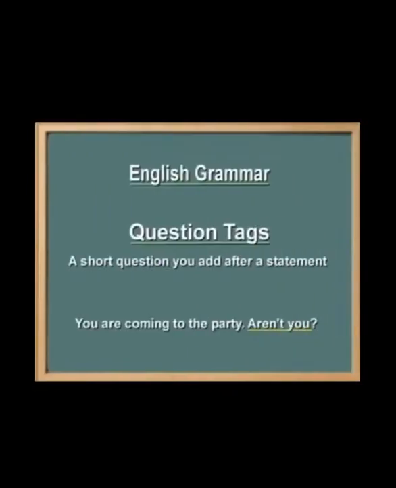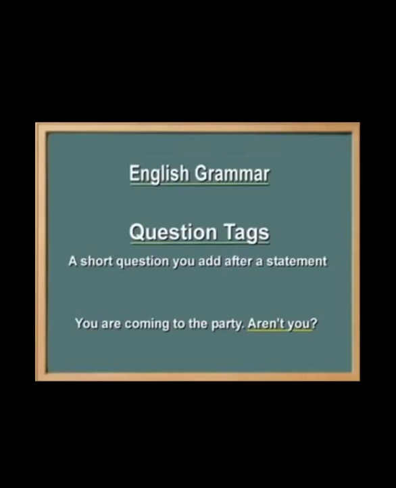Let's move on to the next topic, which is question tag, which we have already revised, which we already had explained to you, but now just take a revision of it. Question tag means a question is asked and at the end you have to put a question mark. So a short question which is added is known as question tag. Are you coming to the party? So this is a positive sentence. The helping verb should be there and that "are" is changed into "aren't you" and at the end you have to put a question mark.